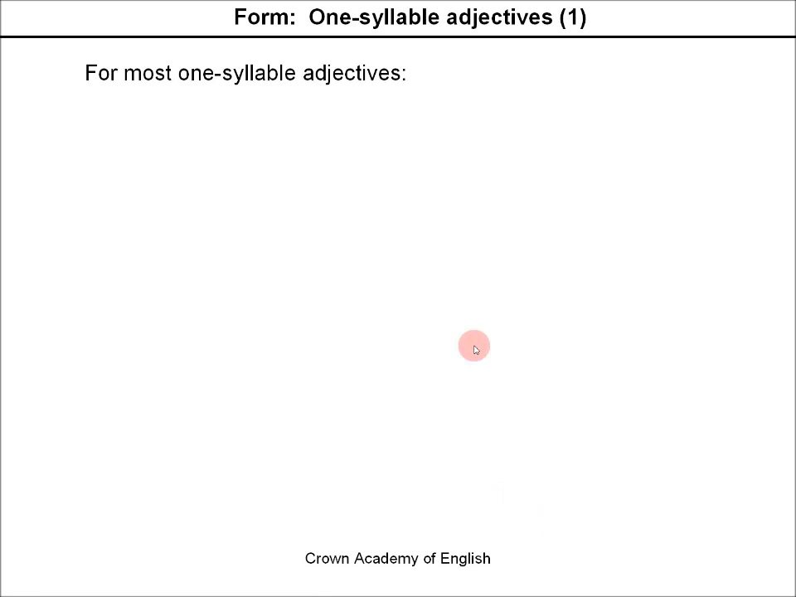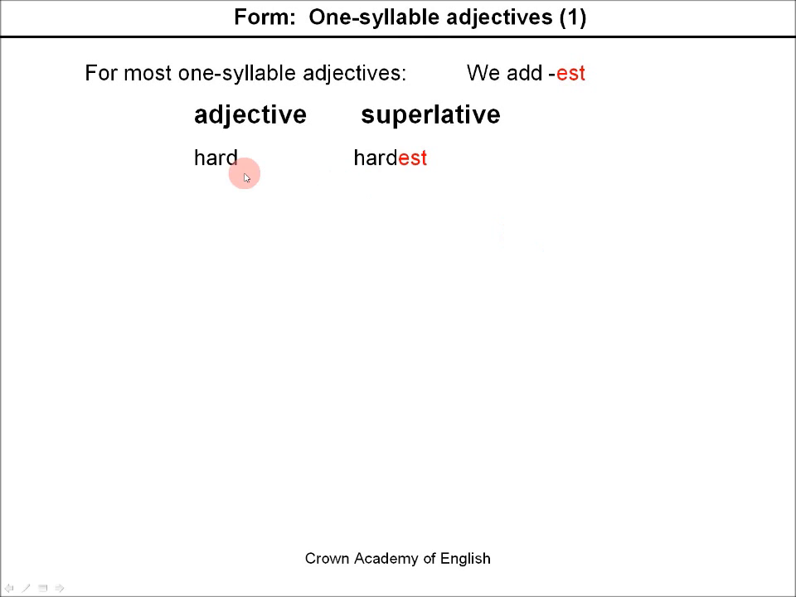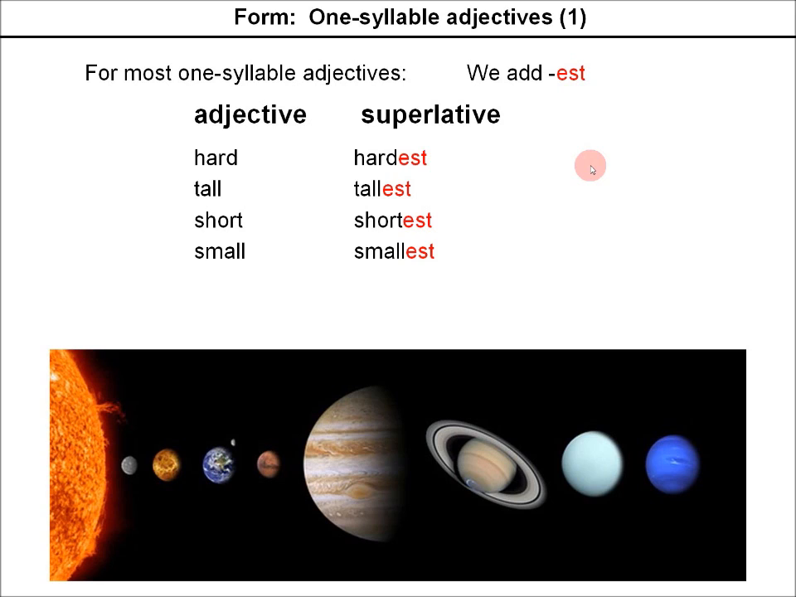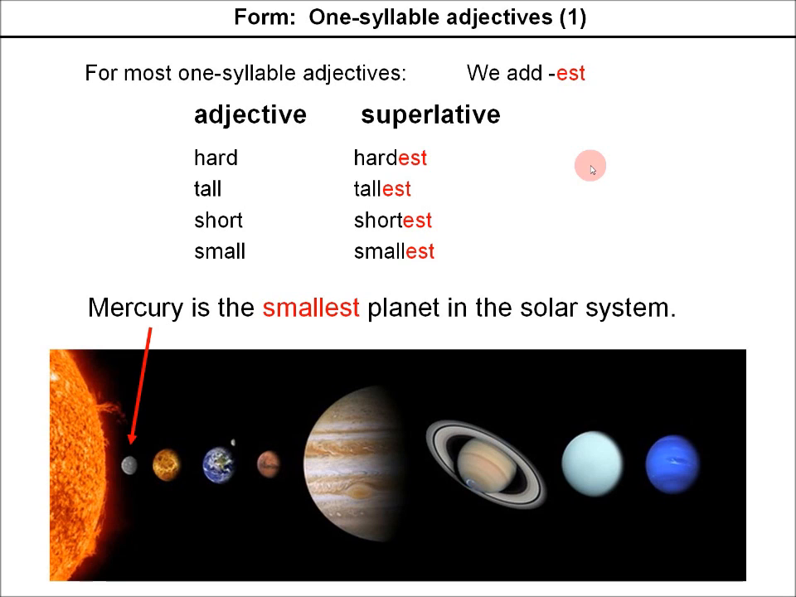Let's look at the form. So for most one-syllable adjectives, we add est. Hard becomes hardest. Tallest. Shortest. Smallest. Example: Mercury is the smallest planet in the solar system. est.